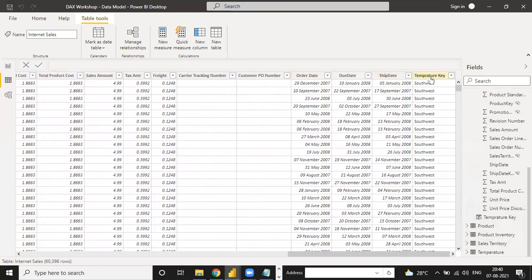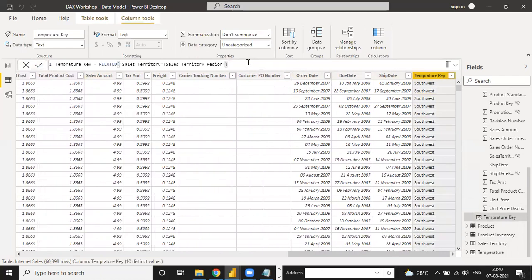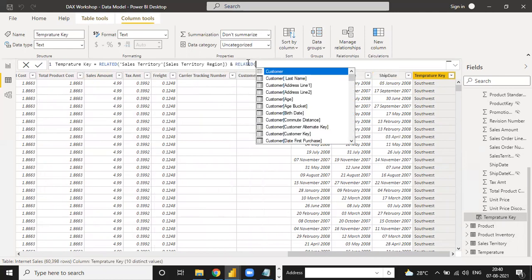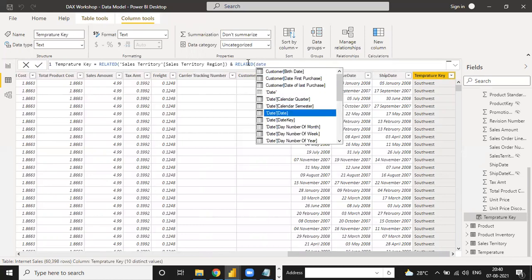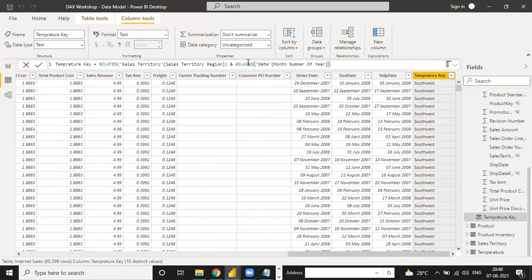Suppose we need the temperature value with the sales territory, so how do we do it? We have to put a CONCATENATE with the sales territory, related to the next VLOOKUP table. It means Power BI is using two VLOOKUPs. This is called a double VLOOKUP, which you can also do in Excel. Then under the date table, we have one more thing, the month number of the year. We connect the month number of year and press enter and see the result.